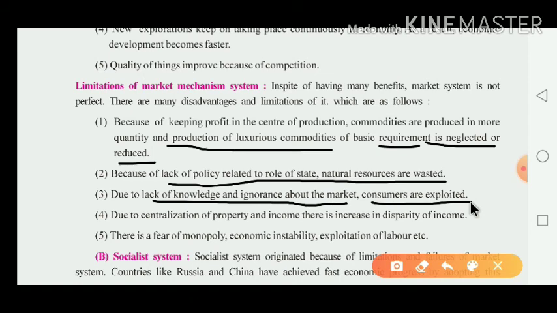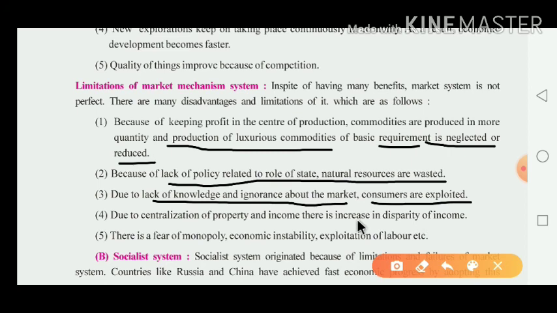Sometimes consumers have no knowledge or awareness about the product. That is why consumers are exploited in this market, and we know that the producer is only focused on profit making. That is why they also set the price at the highest rate for selling their product. Fourth, due to the centralization of property and income, there is an increase in disparity of income.